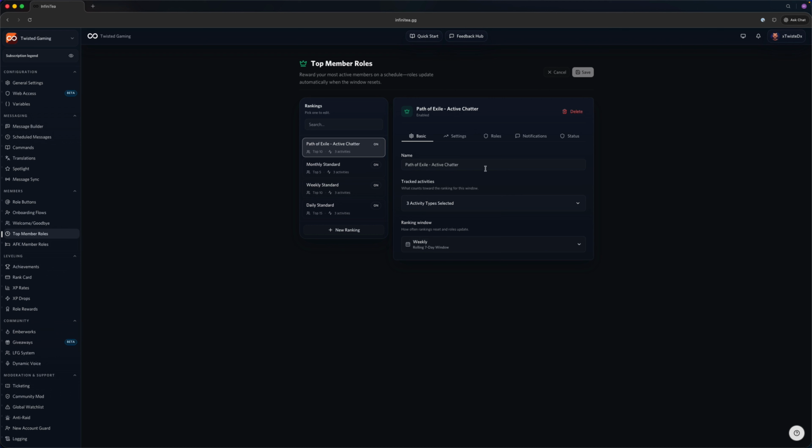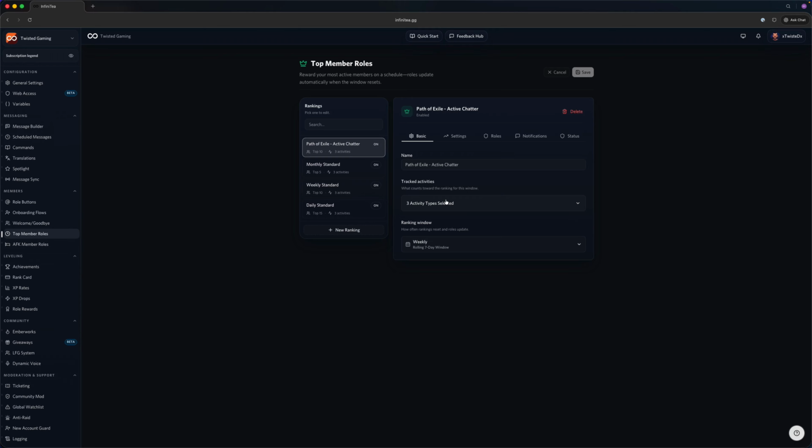Interestingly, the way that this functions is you would create a name, and you would specify the tracked activities. This is an important option that you need to configure. However, I do want to call out that the only options available for tracking activity on the free plan are messages, reactions, and voice. Engagement, community reputation, and staff reputation are premium features. However, I find that most people will never use these, and that's why we put those in the premium feature. That's just an added benefit if you want to help support InfiniTea.